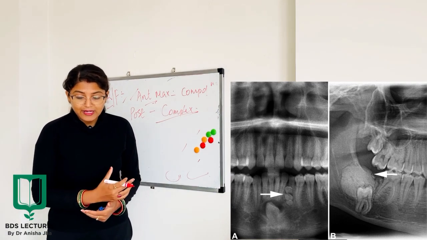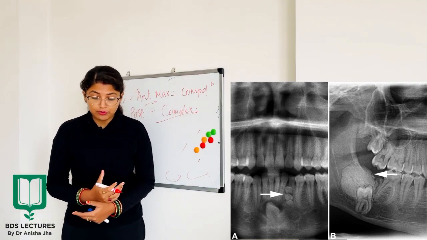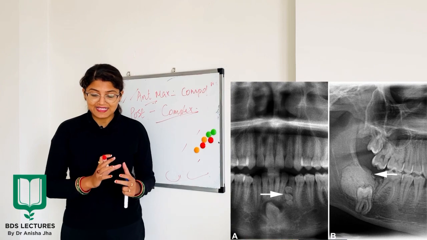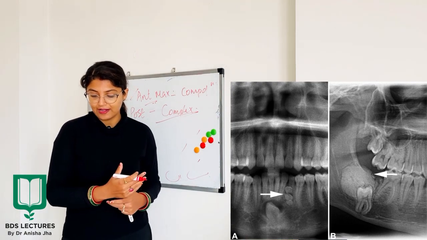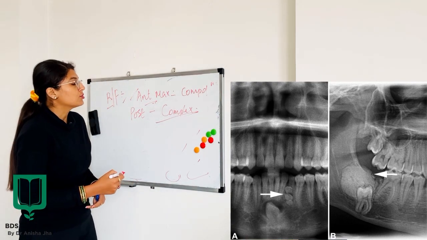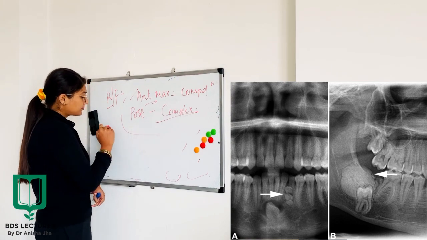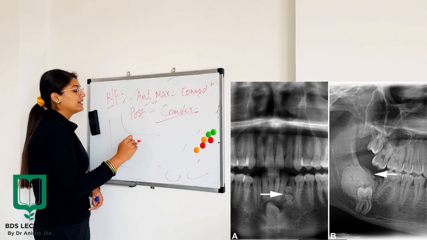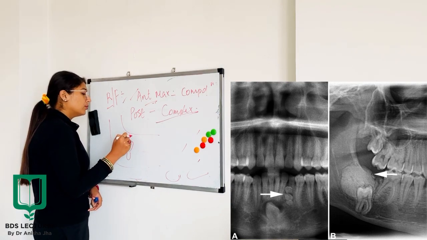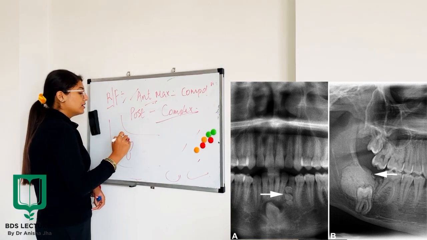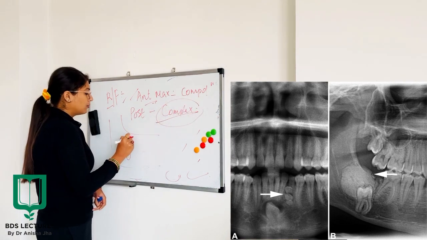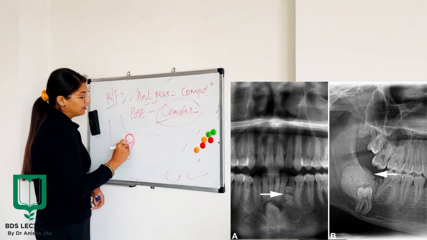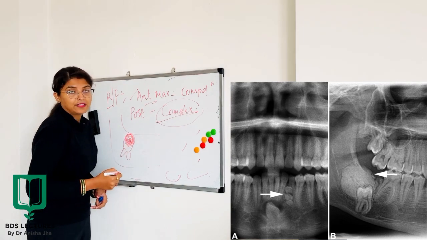Now the latter one, the complex odontoma, they also appear as a calcified mass overlying the crown of an impacted tooth. So what happens is in the jaws, where the impacted tooth is present posteriorly, around it the complex odontoma will be found something like this, overlying the crown of the impacted tooth.